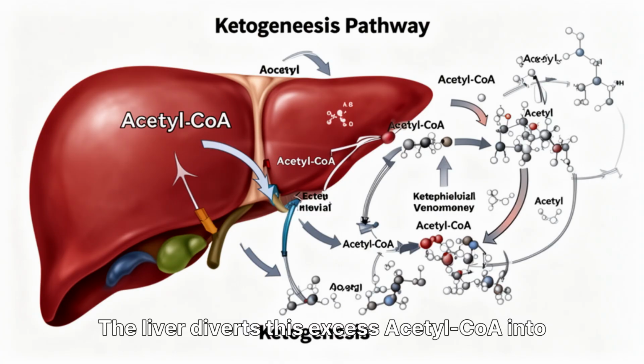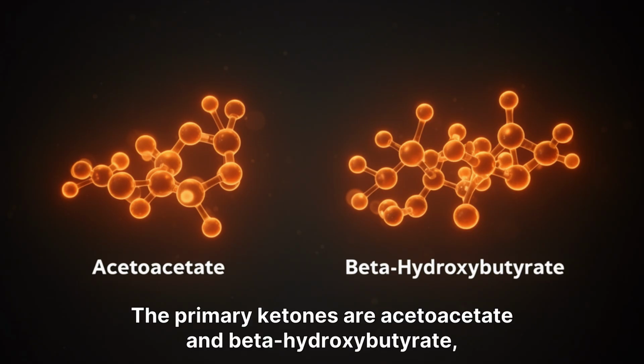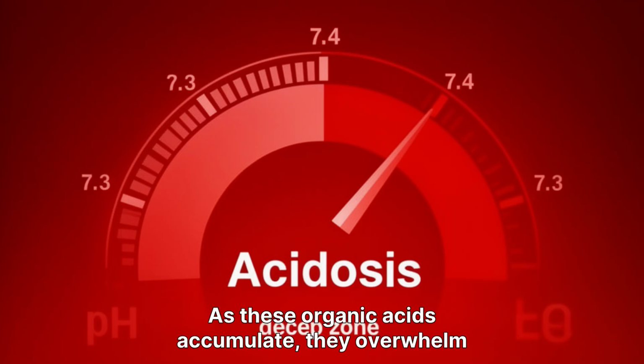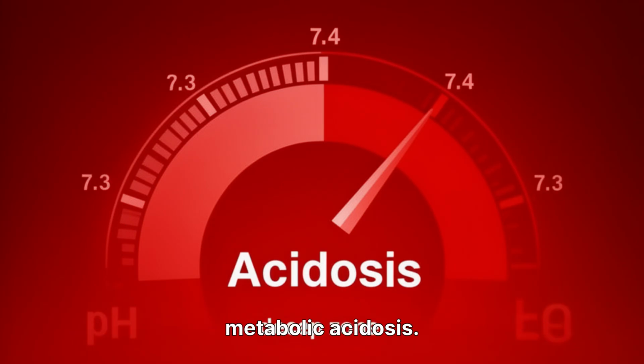The liver diverts this excess acetyl-CoA into the ketogenesis pathway, producing acidic ketone bodies. The primary ketones are acetoacetate and beta-hydroxybutyrate, with acetone as a volatile byproduct. As these organic acids accumulate, they overwhelm the body's bicarbonate buffer, causing a systemic metabolic acidosis.